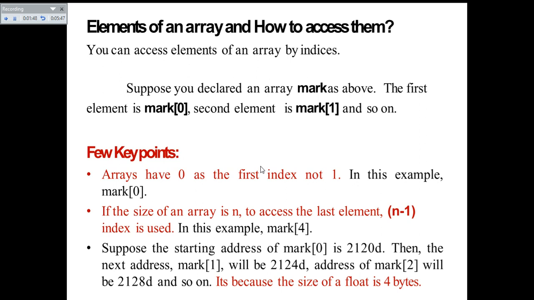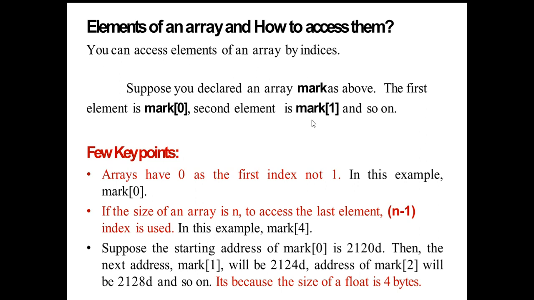Suppose the starting address of marks[0] is 2120 decimal. Then the next address, marks[1], will be 2124, the address of marks[2] will be 2128, and so on. It is because the size of float is 4 bytes. Since it is a floating point array, the elements will be float only, and every float value will occupy 4 bytes.